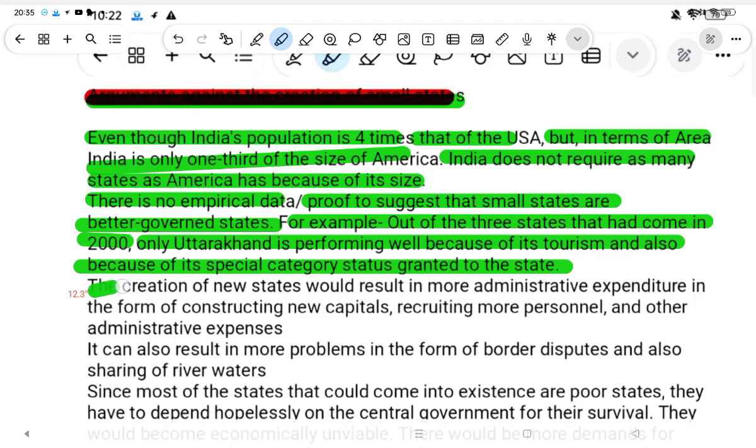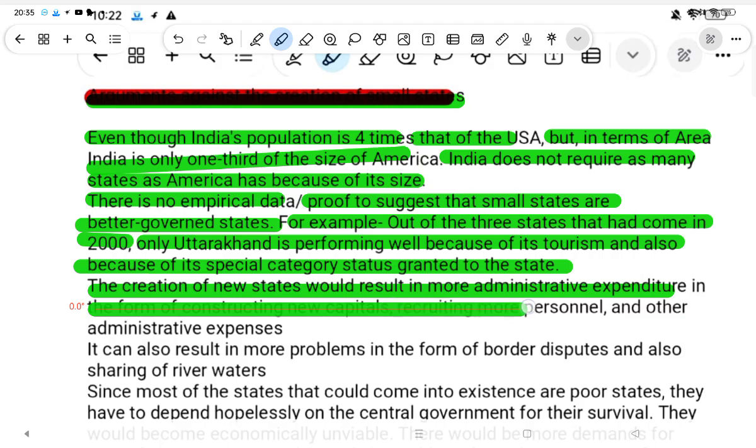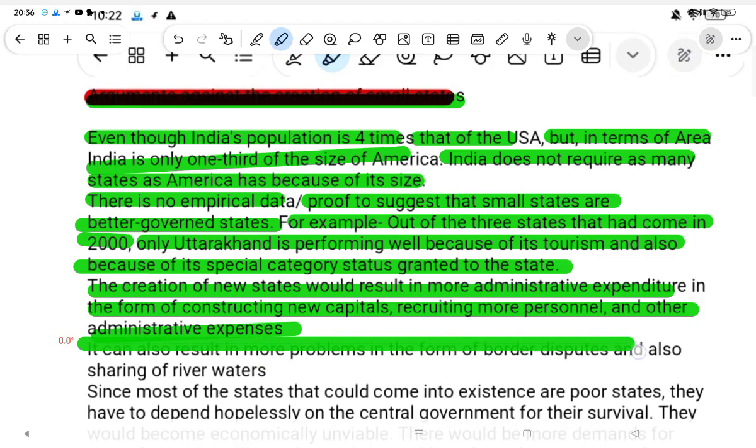The creation of new states would result in more administrative expenditure in the form of constructing new capitals, recruiting more personnel and other administrative expenses. It can also result in more problems in the form of border disputes and also the sharing of river waters.